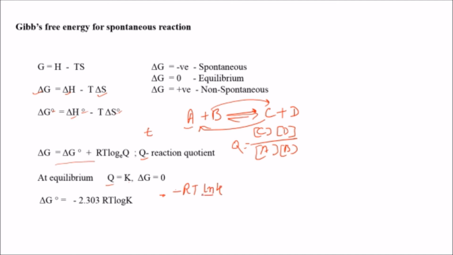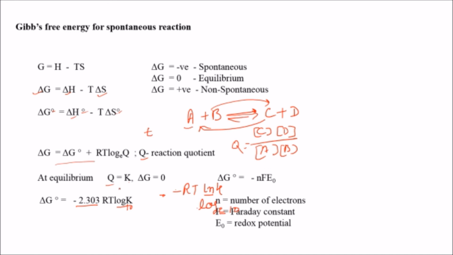Sometimes you have seen the equation as minus RT ln K. What is the difference between ln and log K? Ln means the log value with base e, and here we have put the value 2.303 in front of the equation. Here the base value e is replaced with 10, so the base value is 10.